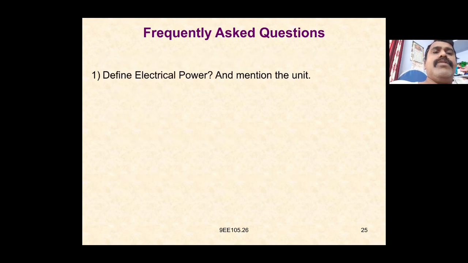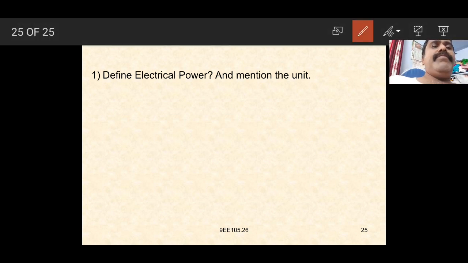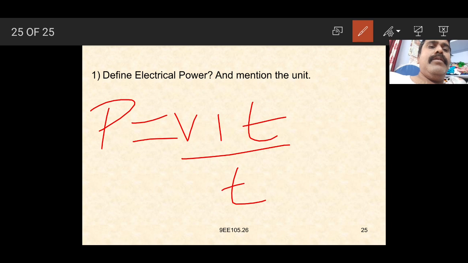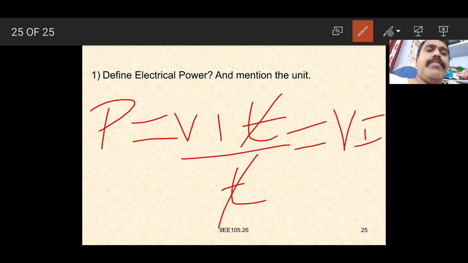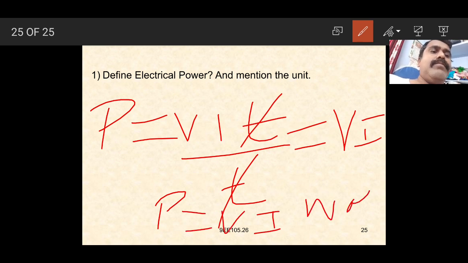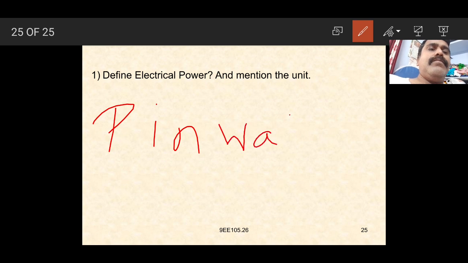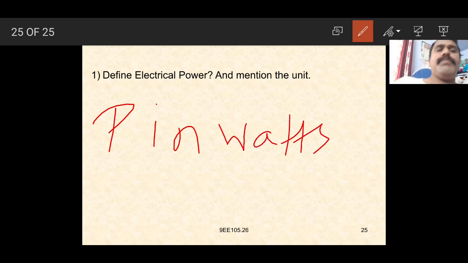Frequently asked questions: define electrical power and mention the unit. Electrical power can be defined as the product of voltage and current, VIT by time taken. T and T get cancelled, and we get the value VI. So power P is equal to VI watts. Power is measured in watts here.